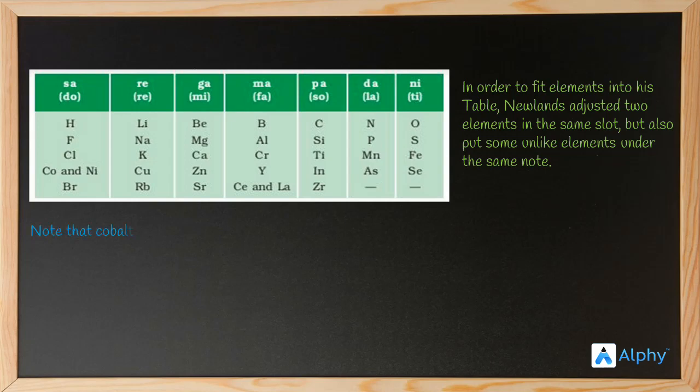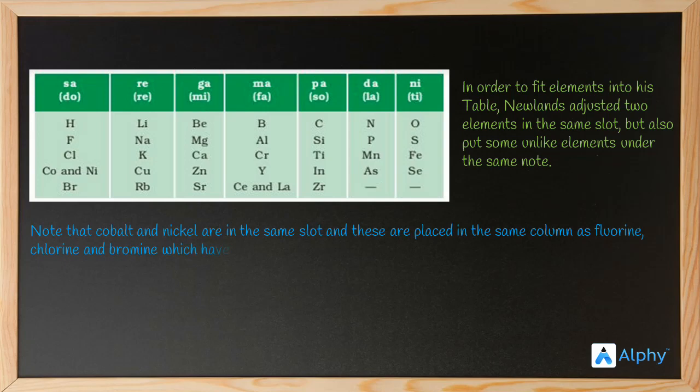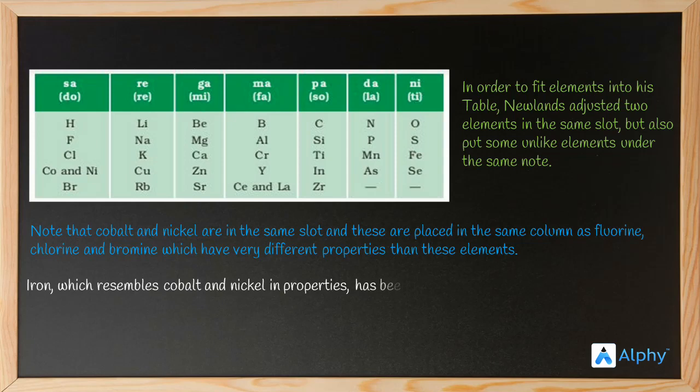Note that cobalt and nickel, just like we said, are in the same slot in the first group, and they are placed in the same column as fluorine, chlorine, bromine, which have very different properties than these elements. Now moving on, iron. We told about iron, right? Which resembles cobalt and nickel in properties, has been placed far away in the eighth group.